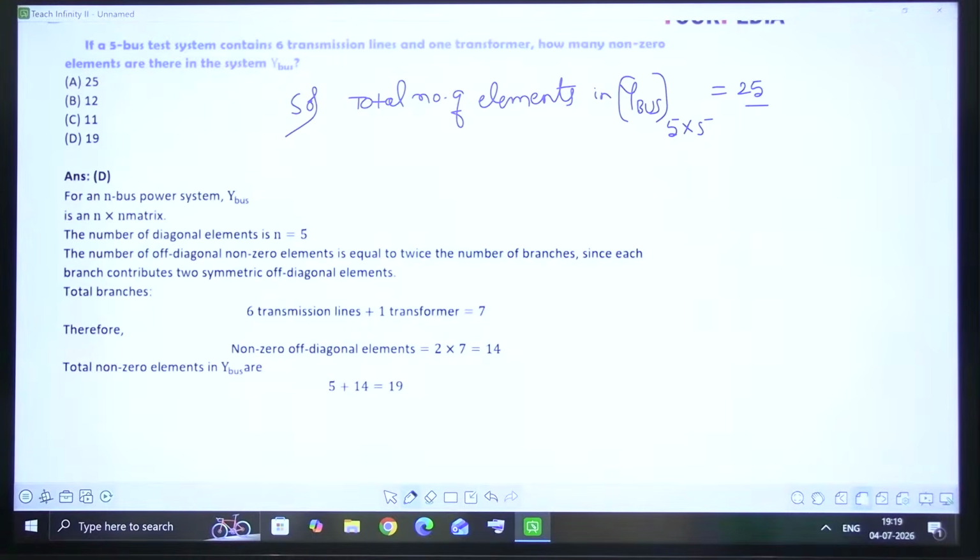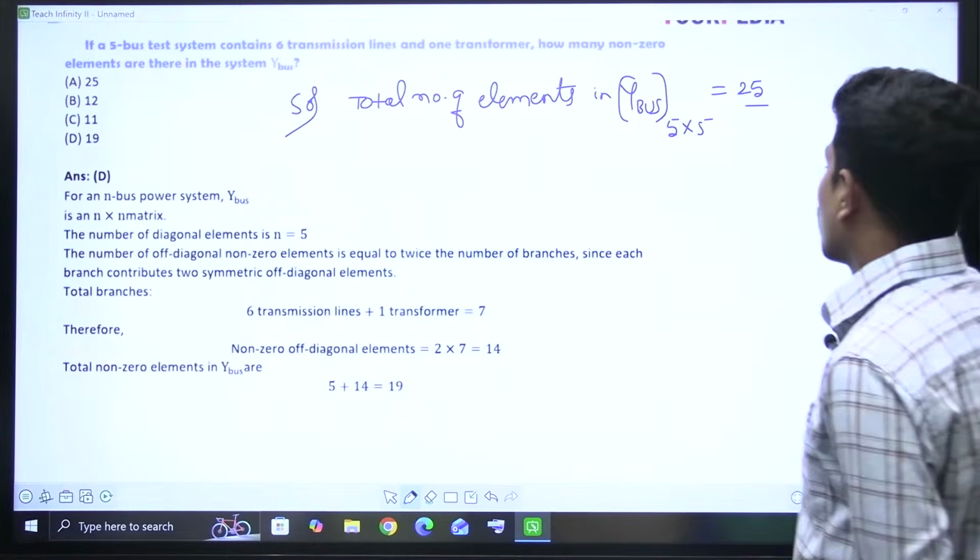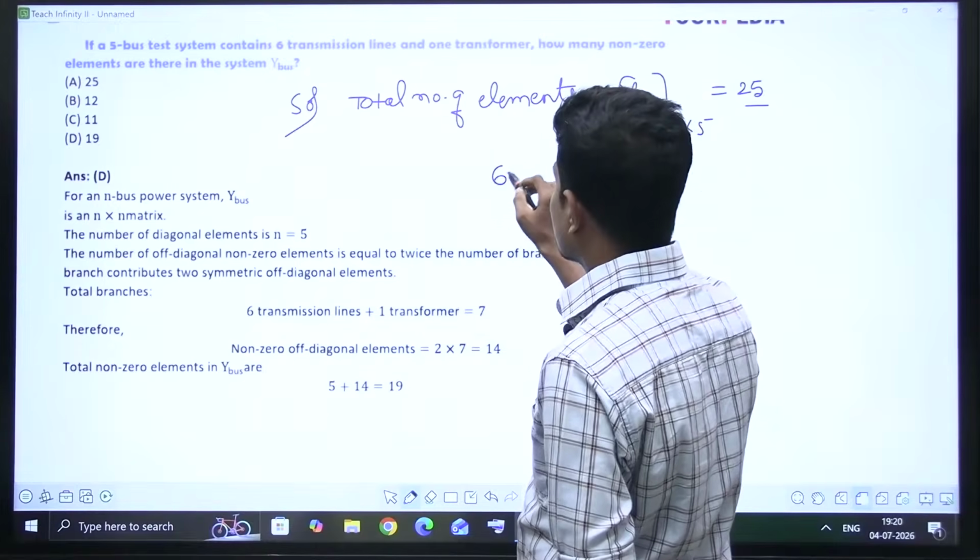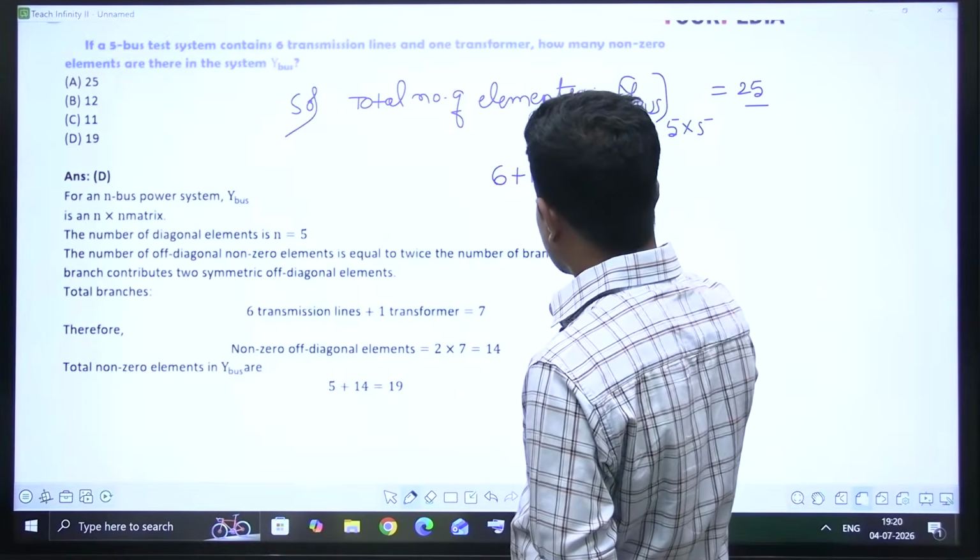Why? Because it's a 5-bus. Therefore, the size will be 5 by 5. Bus means the number of nodes, so the Ybus size will be n by n. It is 25 elements. Now, 6 transmission lines and 1 transformer, total 7 will be counted. 6 transmission lines plus 1 transformer is equal to 7.